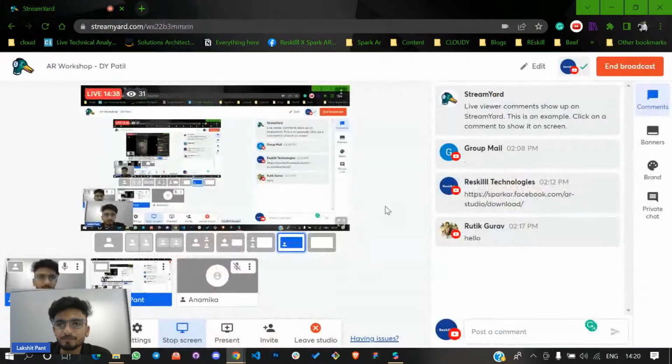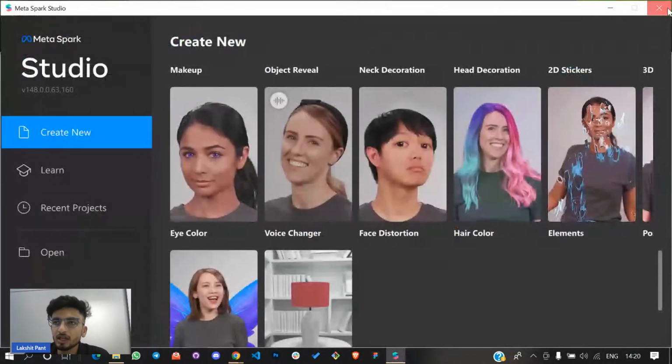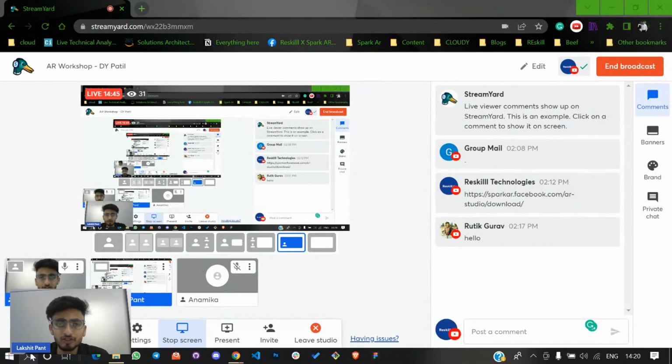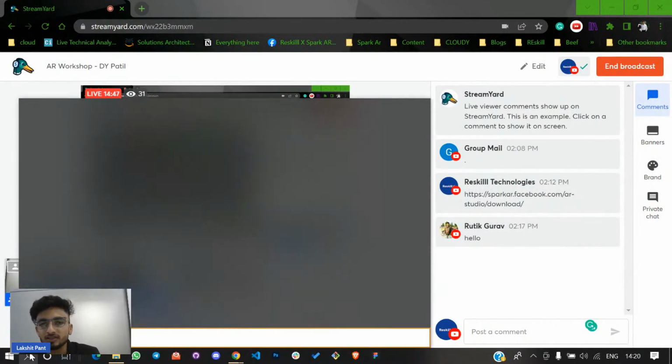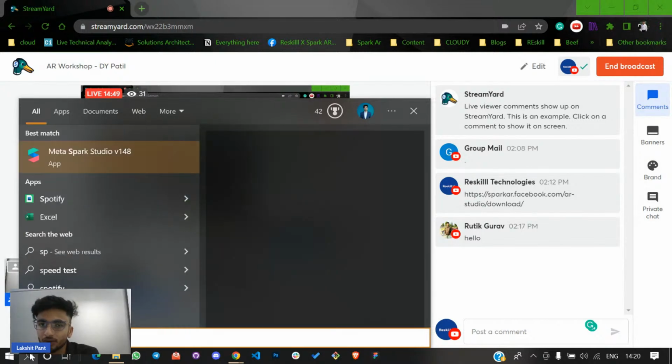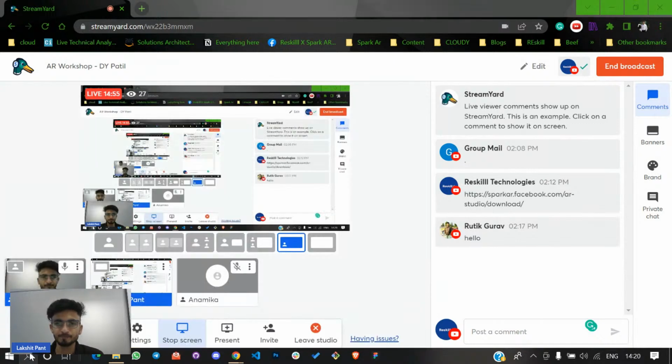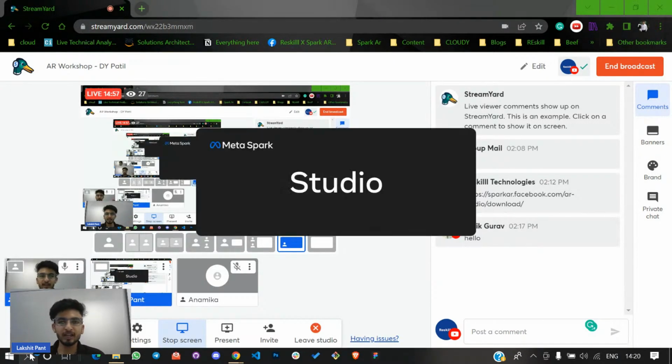Okay, now we are going to make our AR effect. Please quickly open your Meta Spark AR Studio. After downloading, you need to install your Spark AR Studio, and then you need to open it. Now I'll open my Spark AR Studio, and it will look something like this.